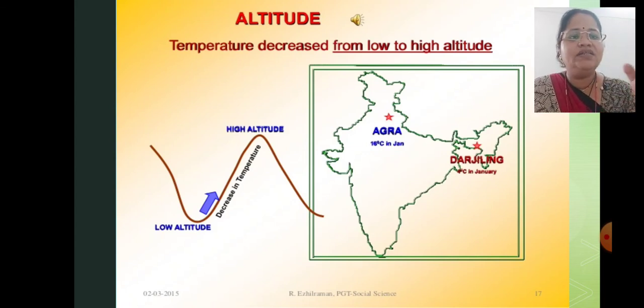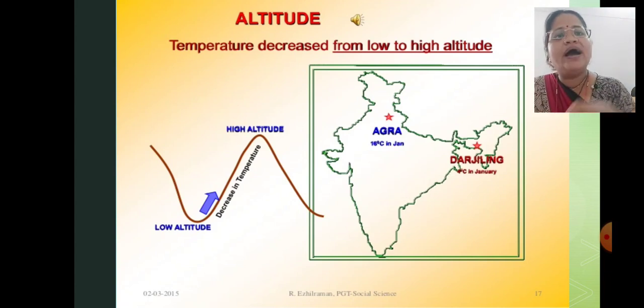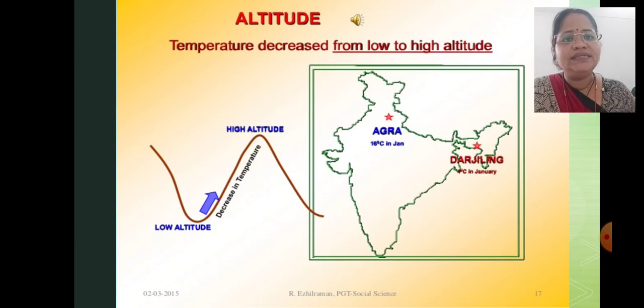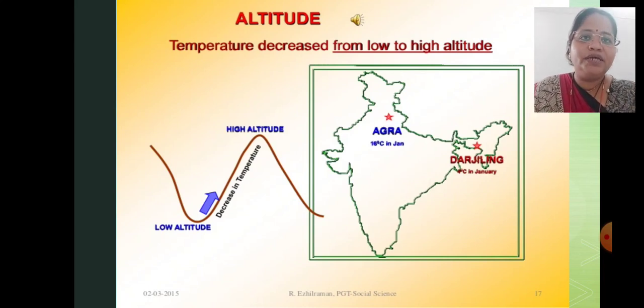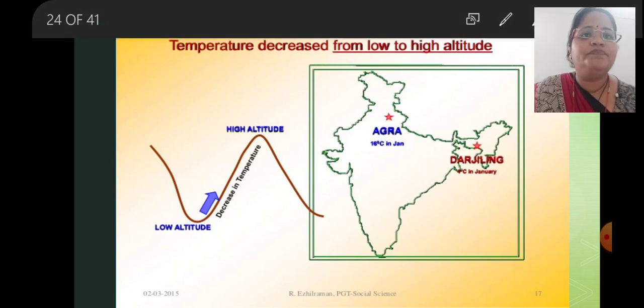Here you are getting the graph. It shows that where the altitude is high, the temperature starts to decrease. From low to high altitude, we experience a decrease in temperature. A good example of altitude.